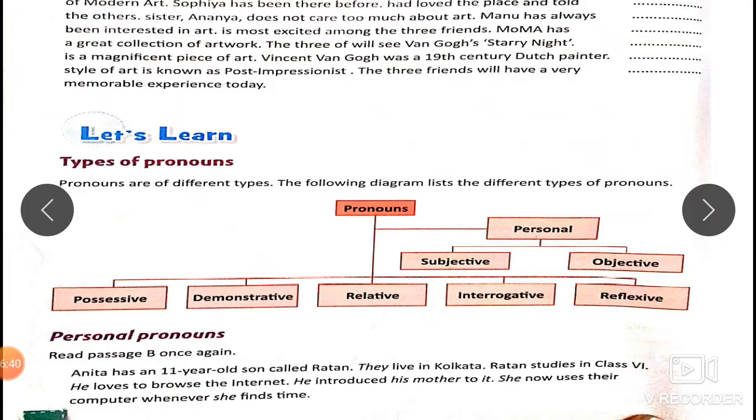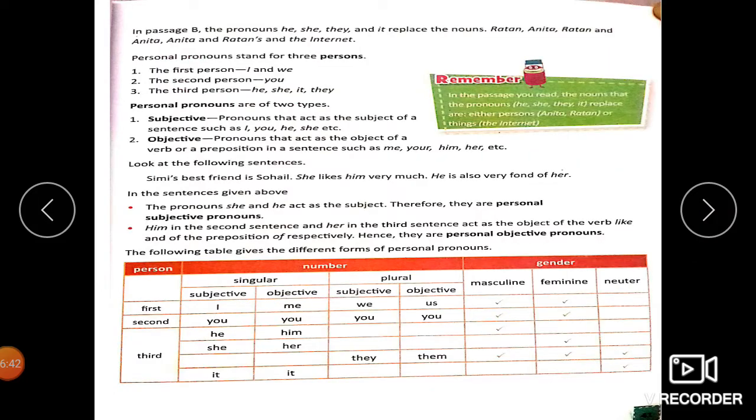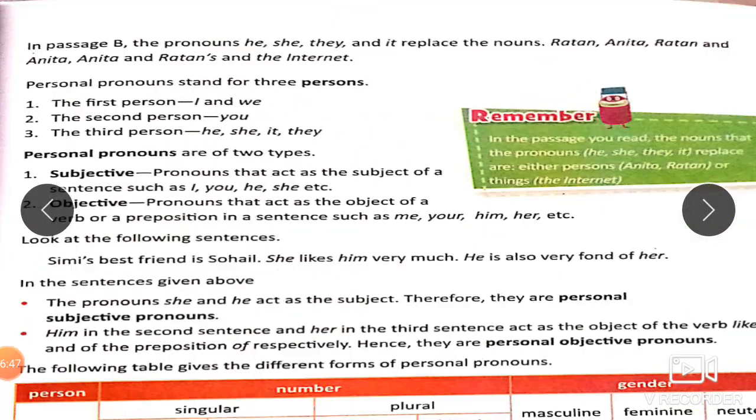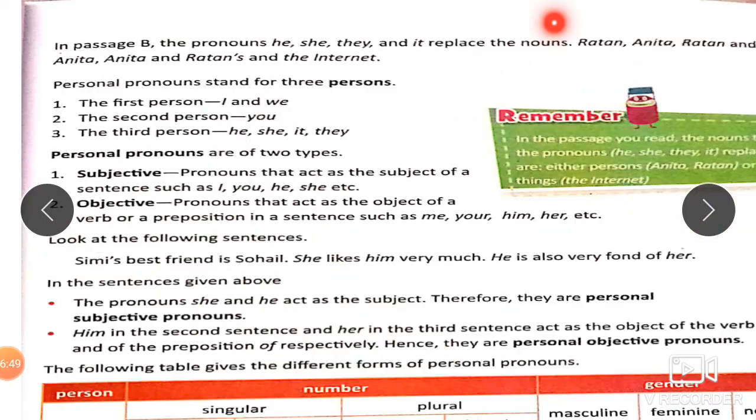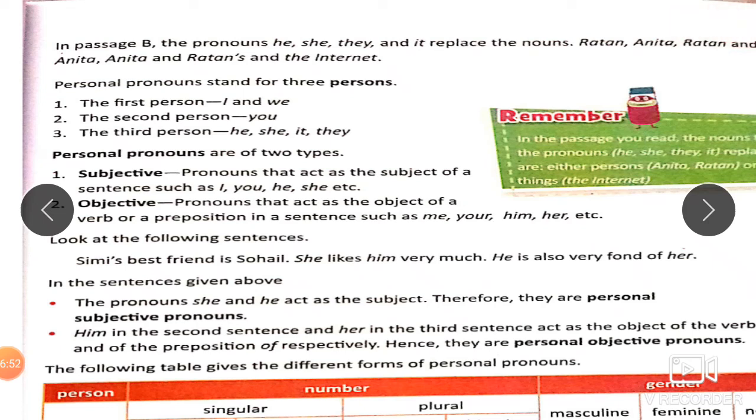Okay, in passage B, move on to the next page. In passage B, the pronouns he, she, they and it replace the nouns Ratan, Anita, and Ratan's and the internet. Personal pronouns stand for three persons. The first person I and we, first person singular I, first person plural we, second person singular you, second person plural you, third person singular he, she, it, third person plural they.